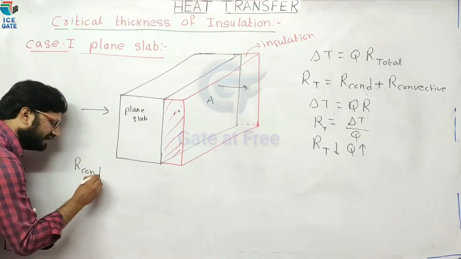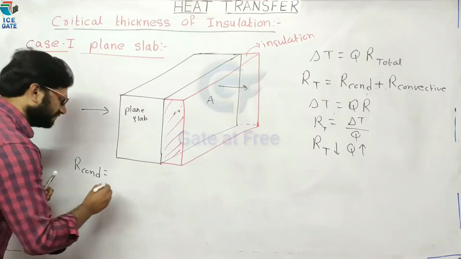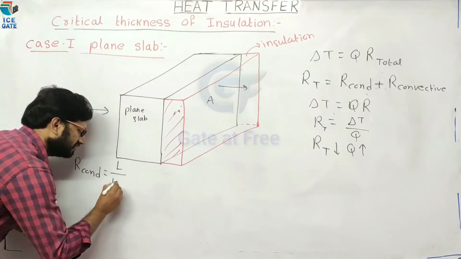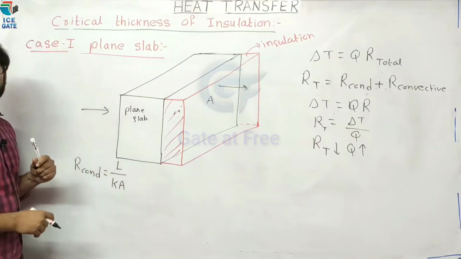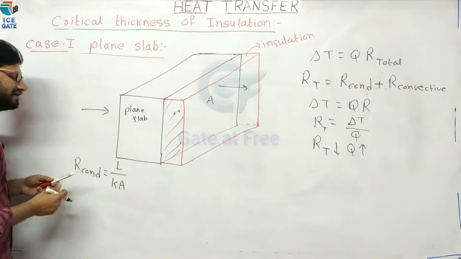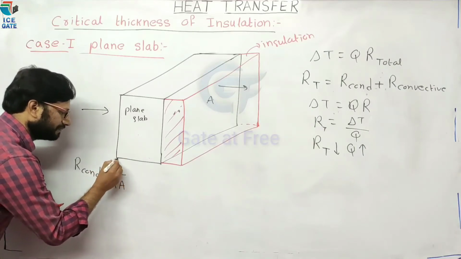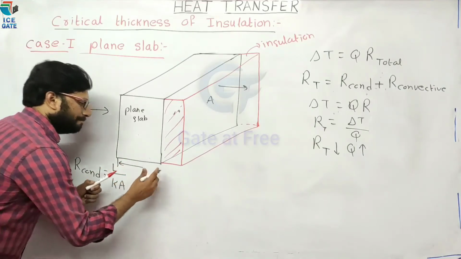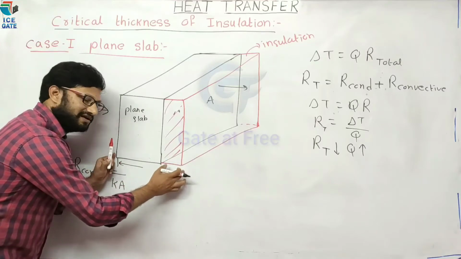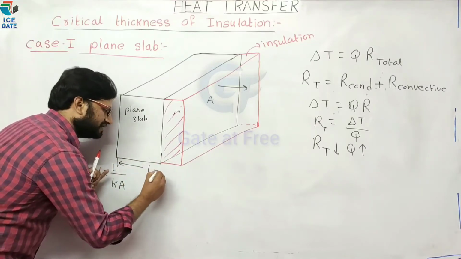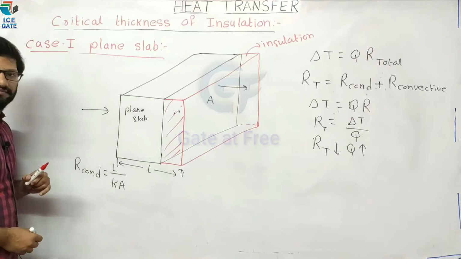Now, come here. For a plain slab, what is the formula for conductive resistance? L divided by kA. What is L here? L is the thickness of the plain slab. See here, by providing insulation, the thickness of the plain slab is increasing.